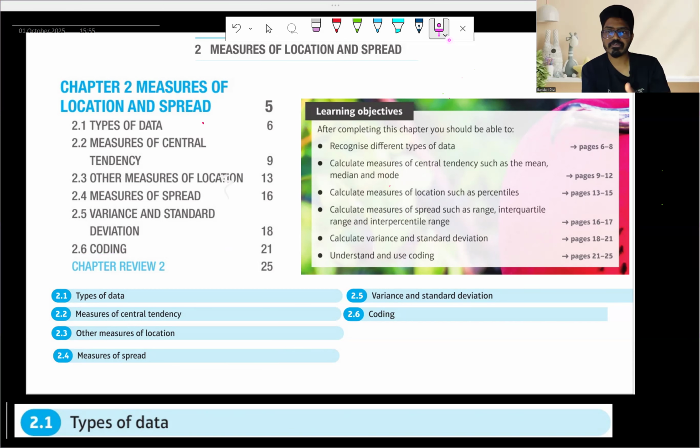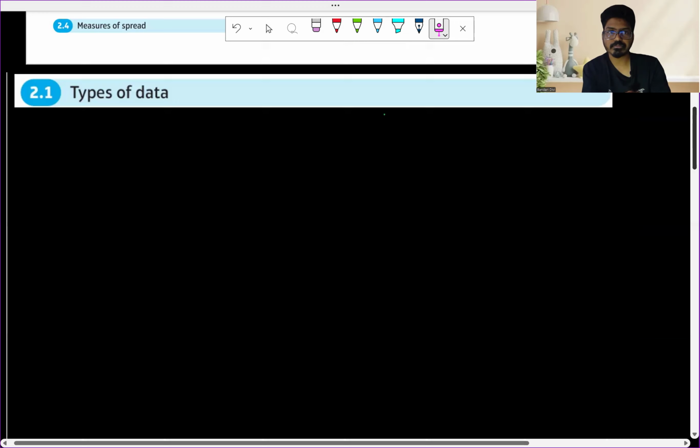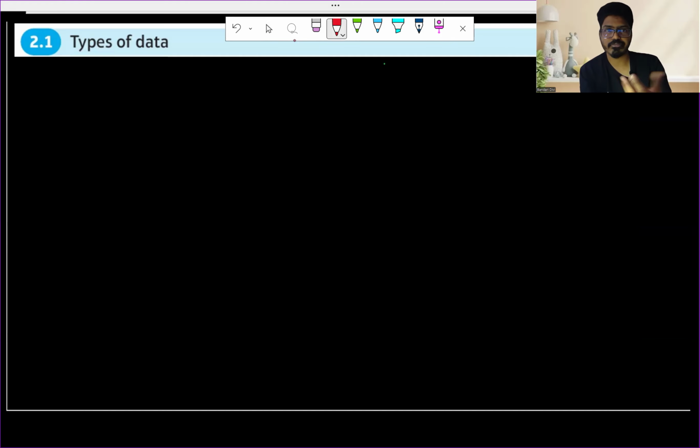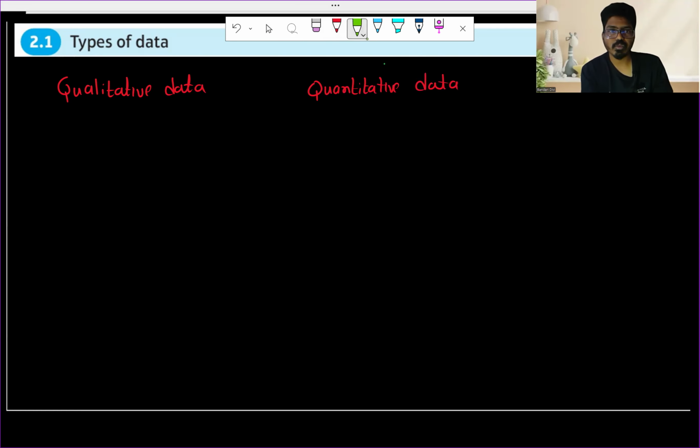All right, let's first jump into the first topic, which is types of data. Basically, what is types of data? We have two types of data. Number one is qualitative data, and number two is quantitative data.